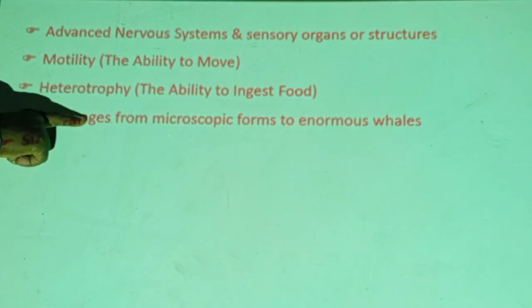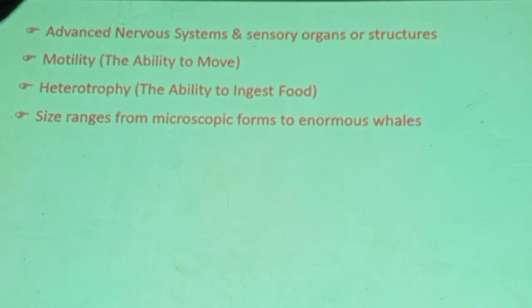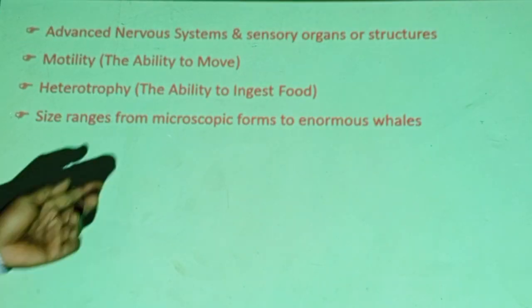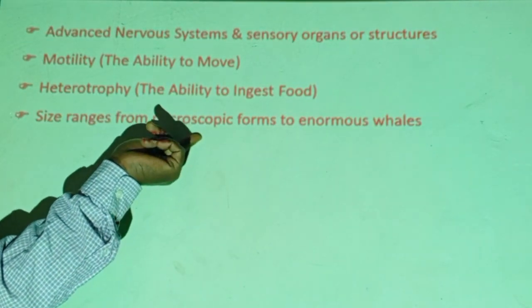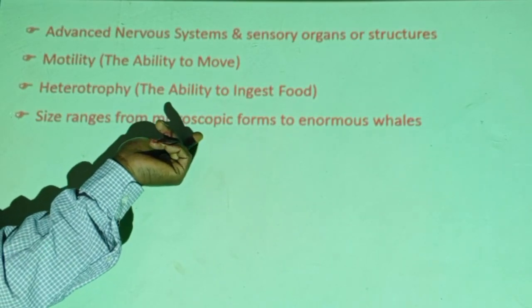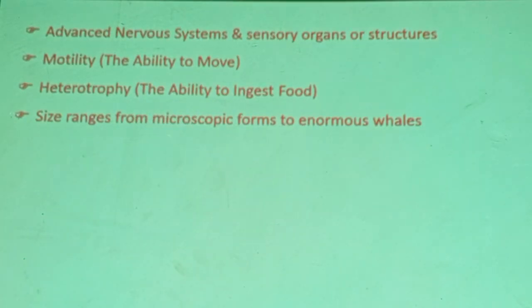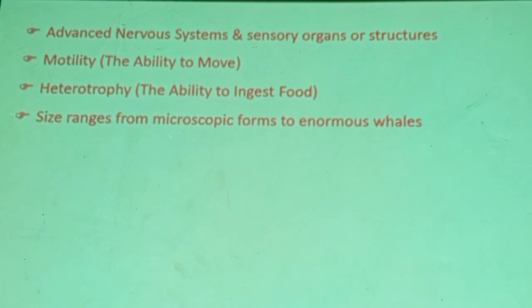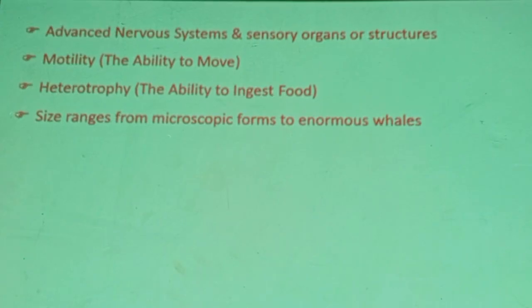The other is size range. The size range starts from microscopic. There are microscopic animals that we can't see with our naked eyes. Our eyes are blind to those very tiny animals. There are microscopic worms. They are still multicellular.